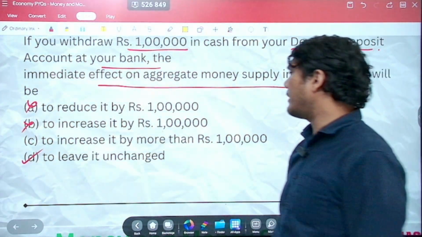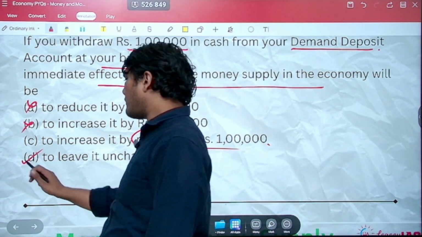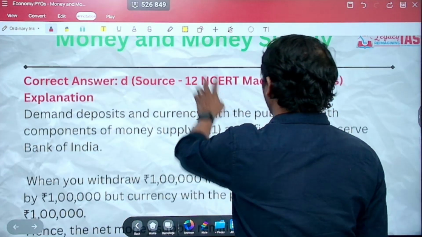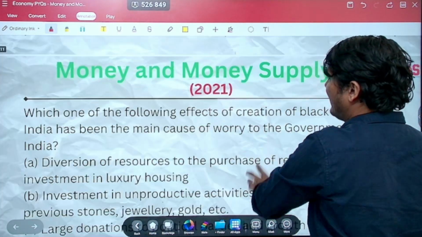What is option C? To increase by more than 1 lakh rupees? No, absolutely not. It is going to leave it completely unchanged. Again, the source is 12th standard macroeconomics NCERT.